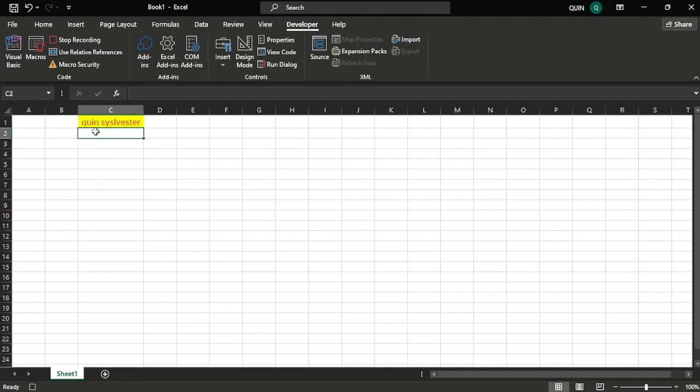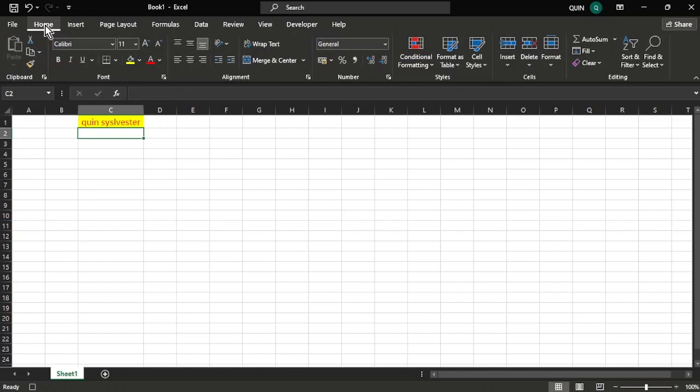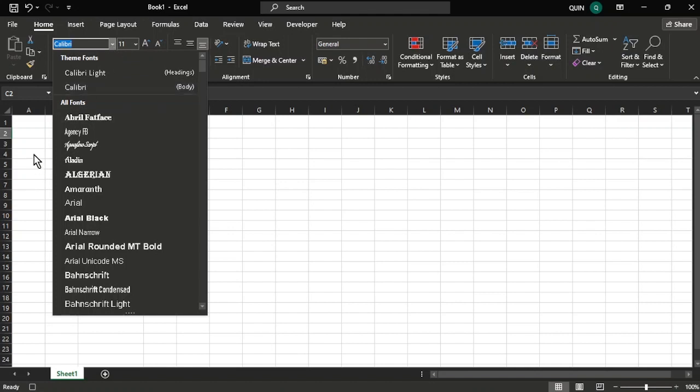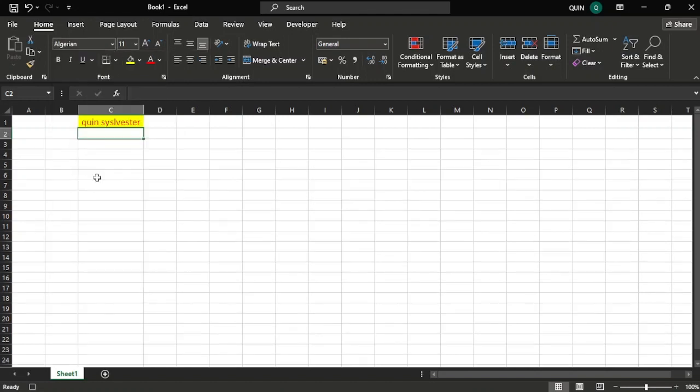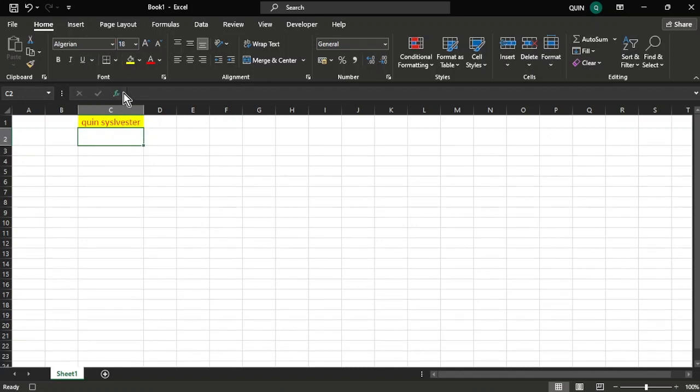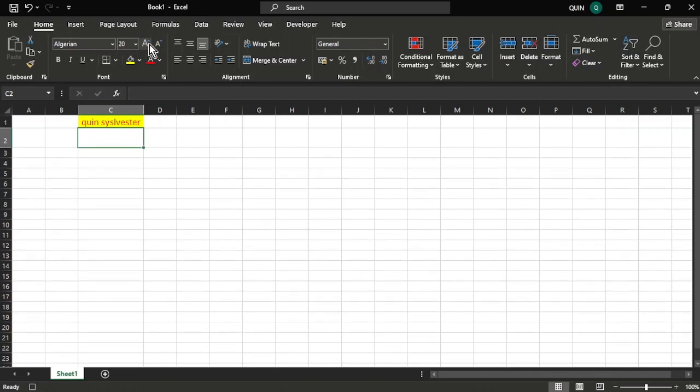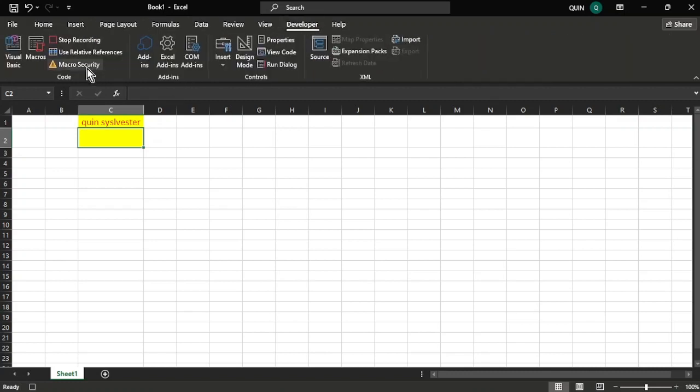Now what we can do is to come back to our home and try to record something, and the way you record is just to do your editing, as simple as that. Just like that. Choose your font, choose something, apply filters here, fonts, and that way it is going to do the thing. When you're done, you come back to developer and you stop. Once you stop, everything is done.